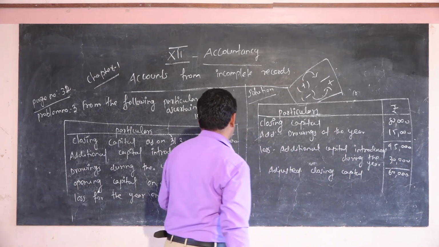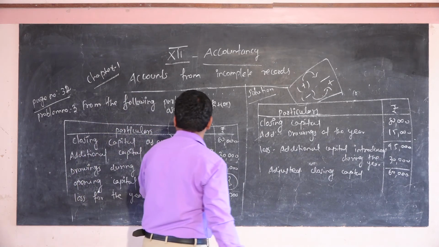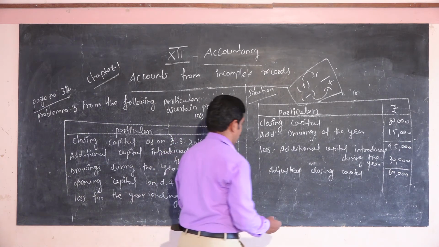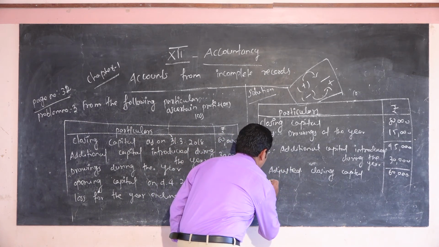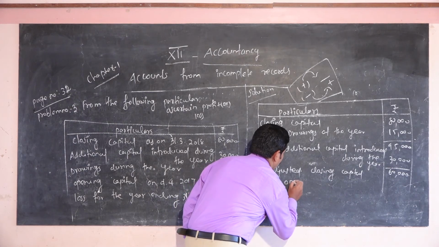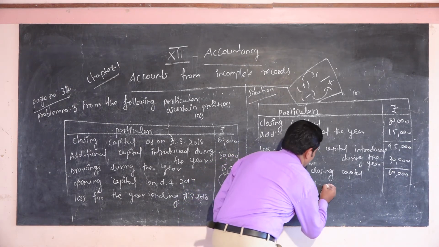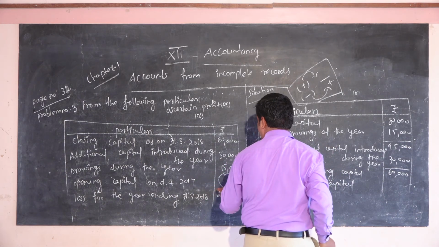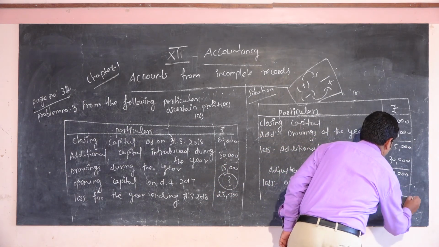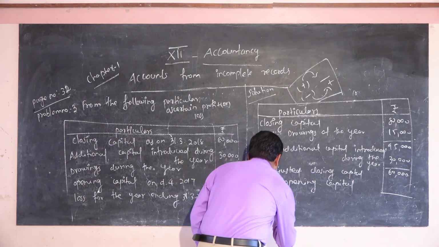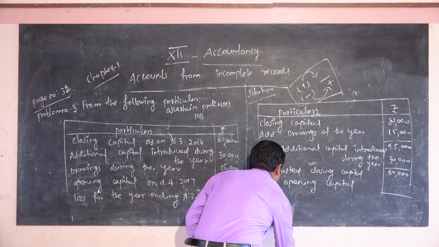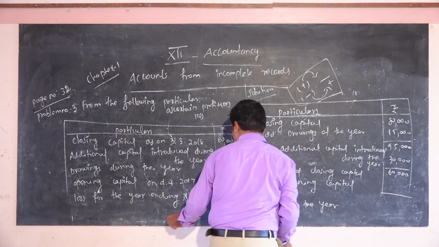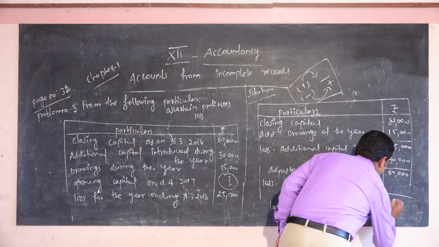Now you have to take opening capital of the company. So the amount is missing, so you have to calculate. So less opening capital. The amount is not given. Here loss for the year, the amount is 25,000.